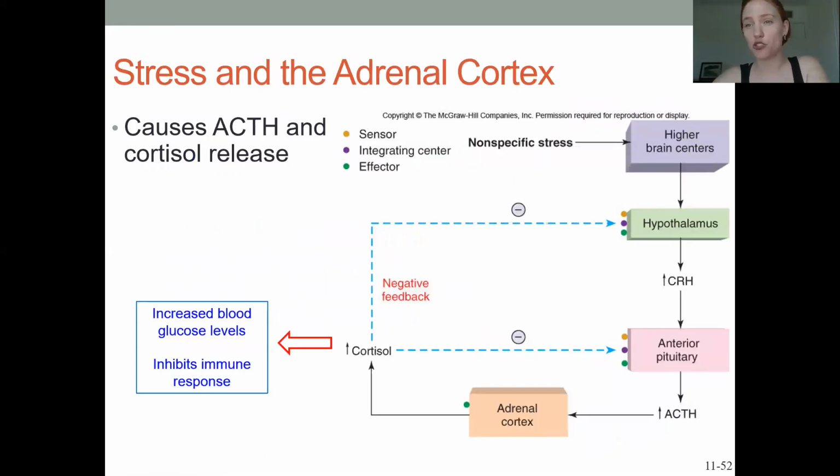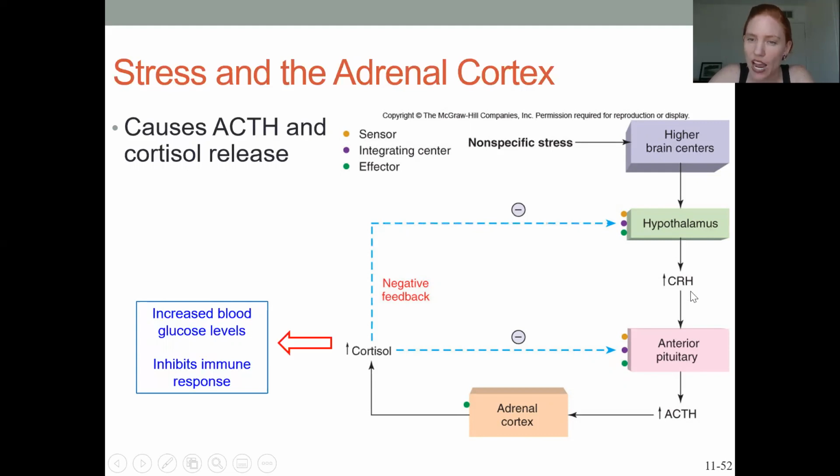Okay, so let's talk about stress. One thing I'd like you to understand is that stress can cause secretions of epinephrine from the medulla, but it also affects the adrenal cortex as well. Once you have stress, that causes the hypothalamus to activate the anterior pituitary by releasing corticotropic releasing hormone.